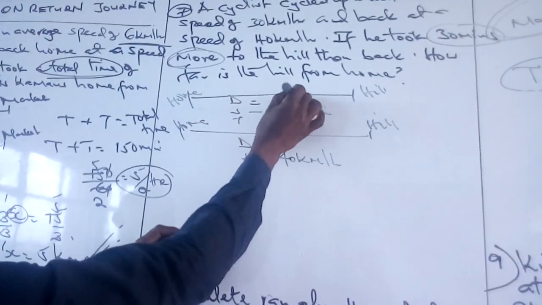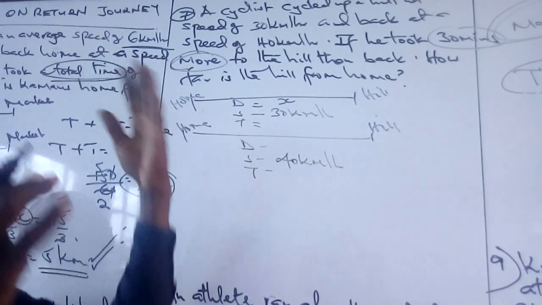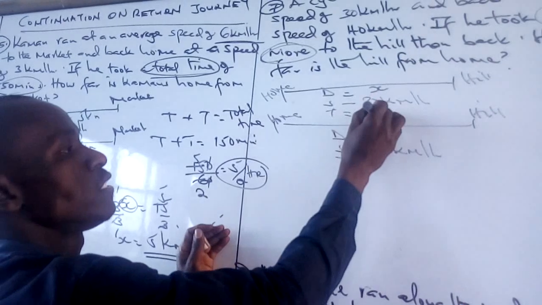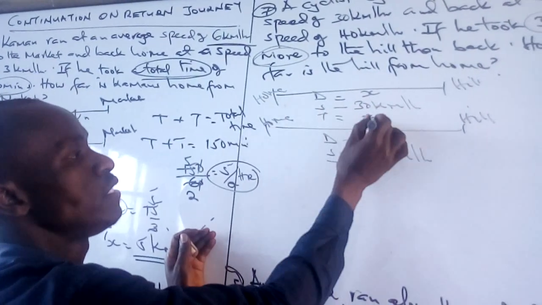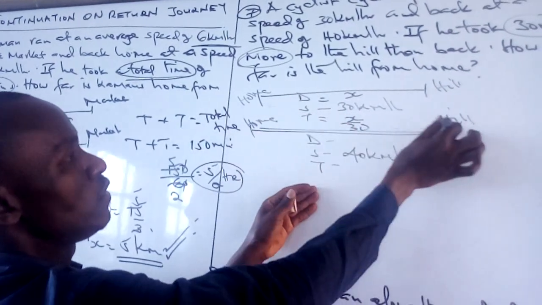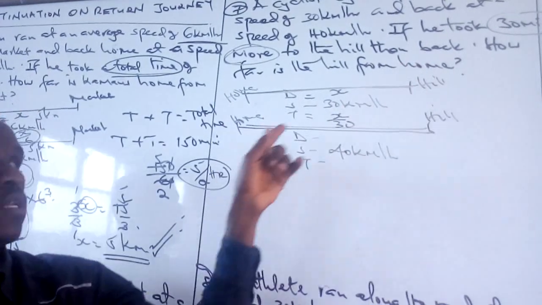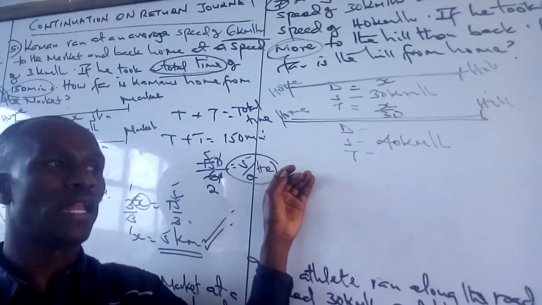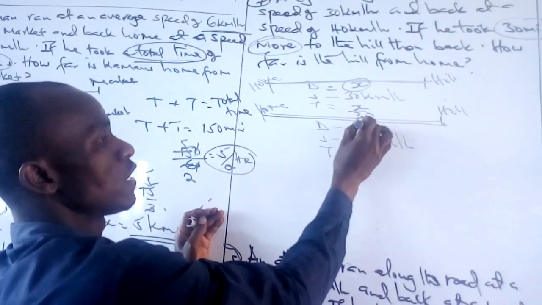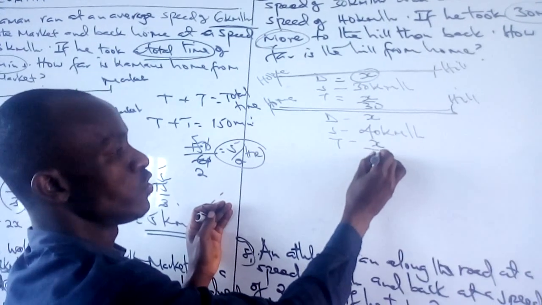In our case, we have x. Our time will be simply distance out of speed. This distance and this distance are the same. The distance from home to the hill and from the hill back home remains the same unless we change the route. So here the distance is x, and here again it is x out of speed, which is 40.